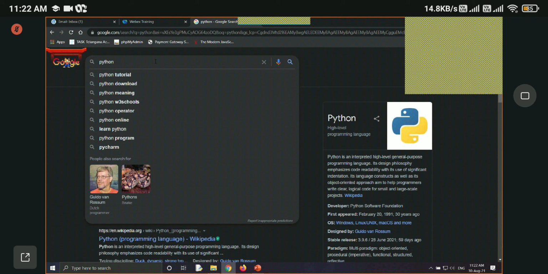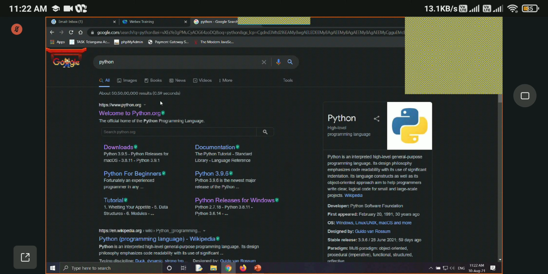Now we know what Python is. It is an interpreted programming language that we can use to develop computer applications, websites, and in artificial intelligence, machine learning, automation, etc. To do that, first we need to install Python on our computer. So where can we download and install it? Let me show you. This is the website, python.org, the official website where you can download it.